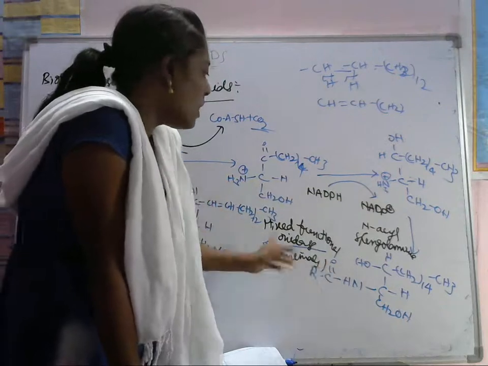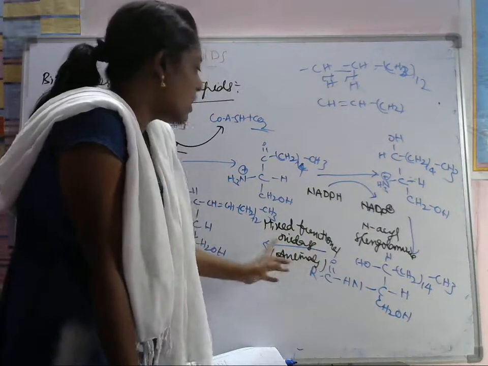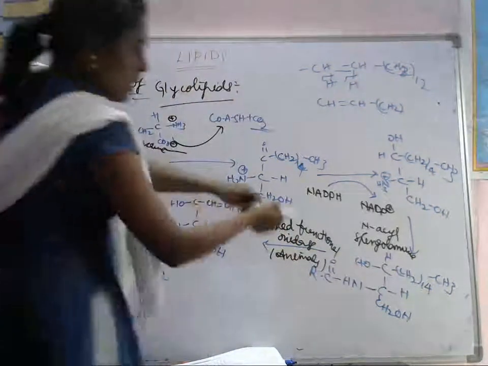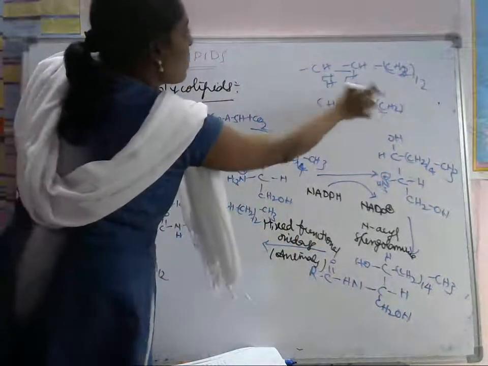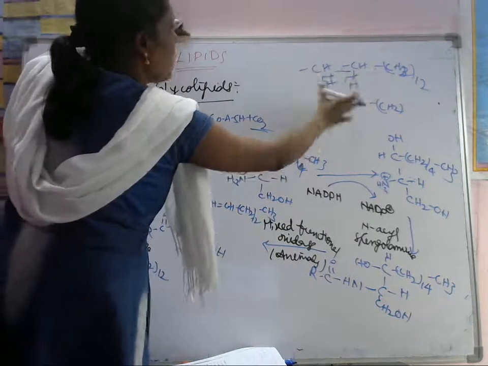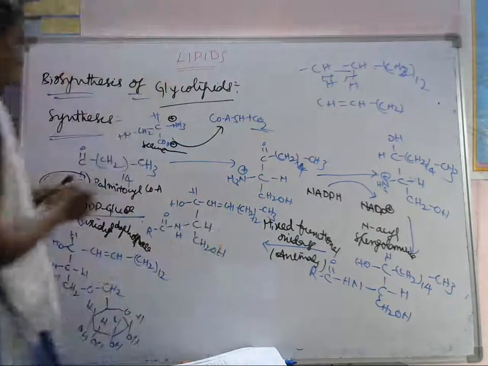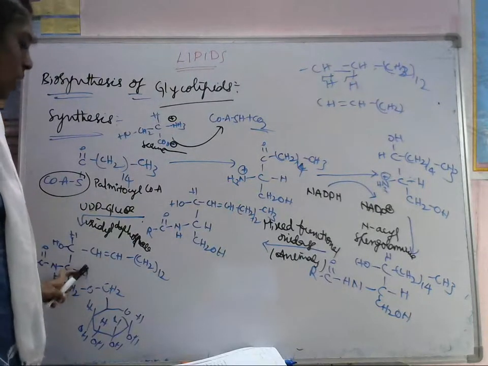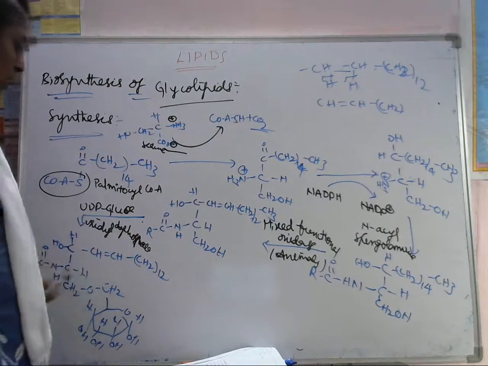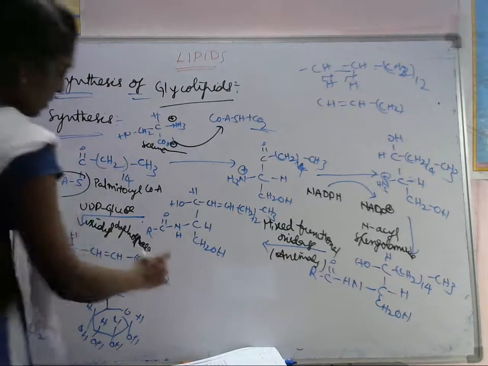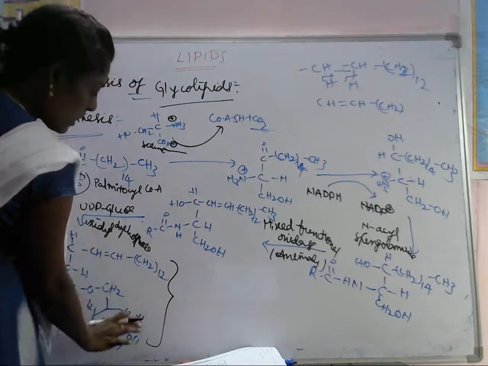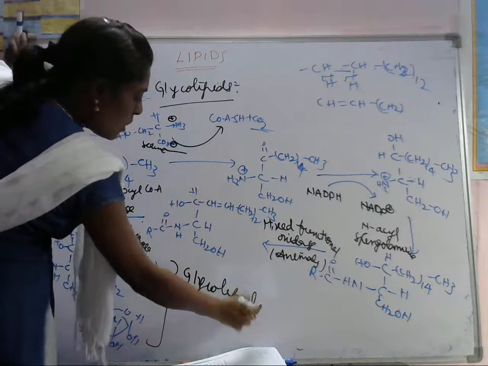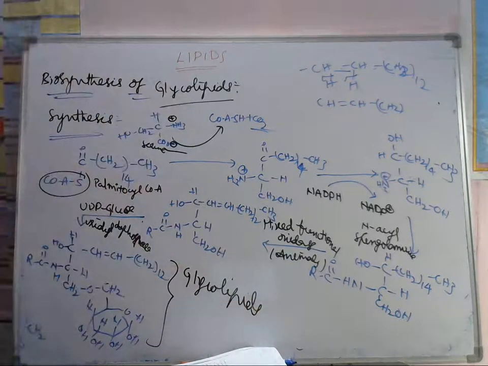If it is a mixed functional oxidase, which is present in animals, what will it do? Actually here CH2 we can write it like this. Here two hydrogens will be eliminated and it forms the double bond. Finally UDP glucose transfers the glucose unit to this lipid, and thereby we will get the glycolipids. This is the lipid part and this is the glyco part, so that's why it is called glycolipid. So this is the synthesis of glycolipids.